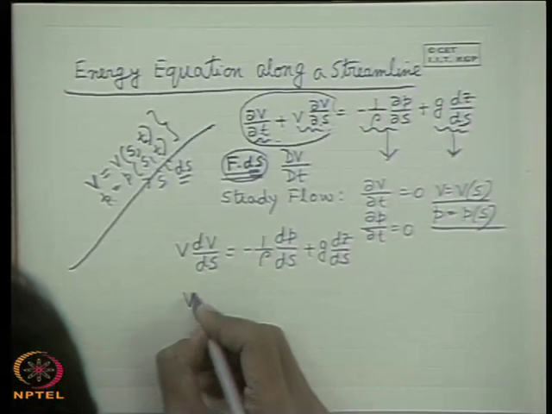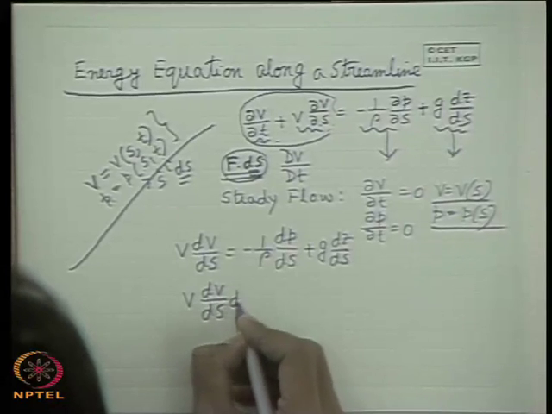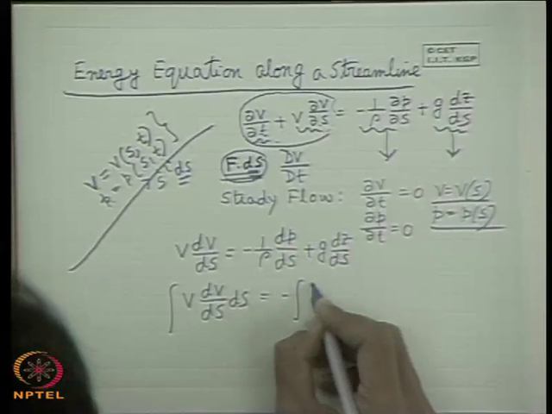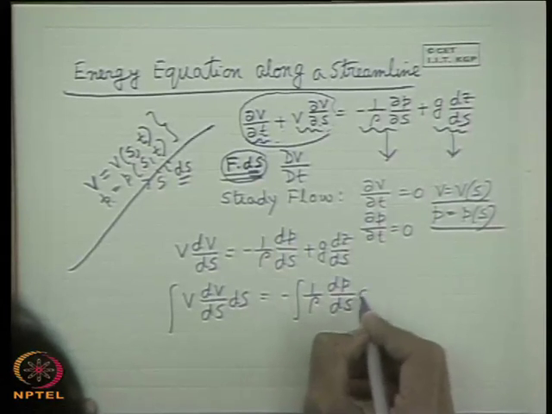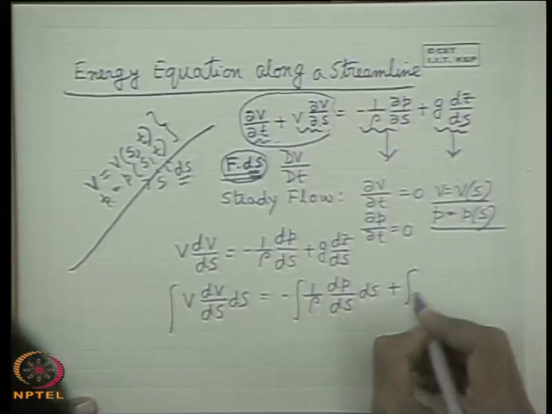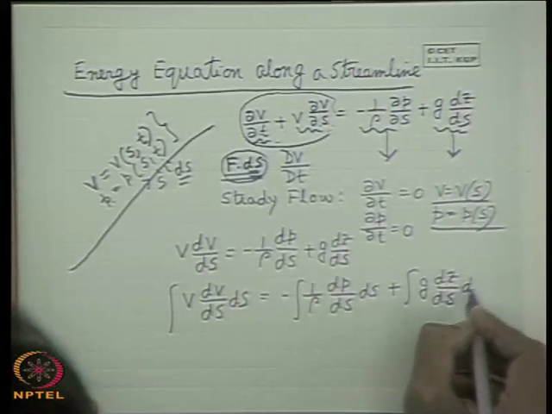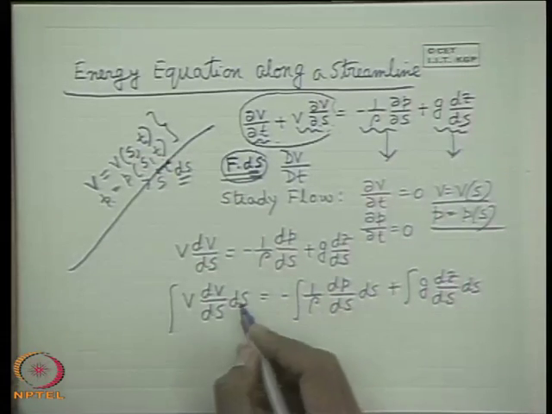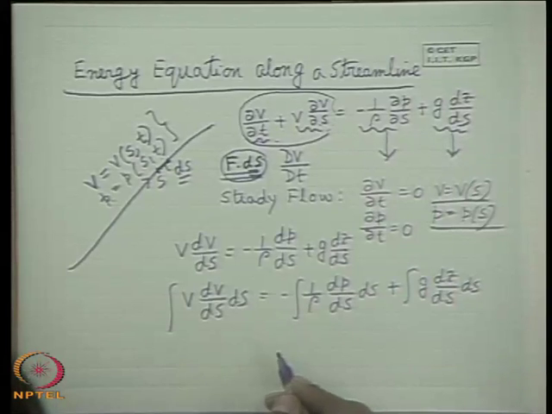Now what do we do? We just multiply with ds and integrate it. It is a mathematical operation: we are integrating a differential equation with respect to the coordinate s, that means multiplying by ds and integrating. Simple integration.